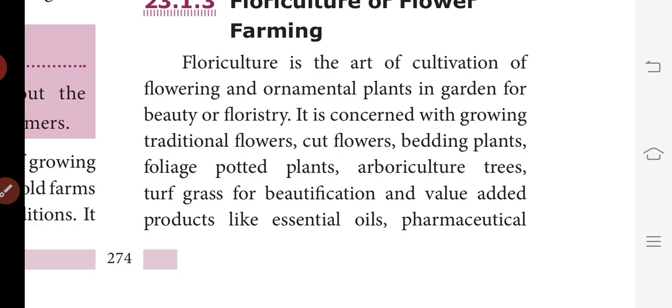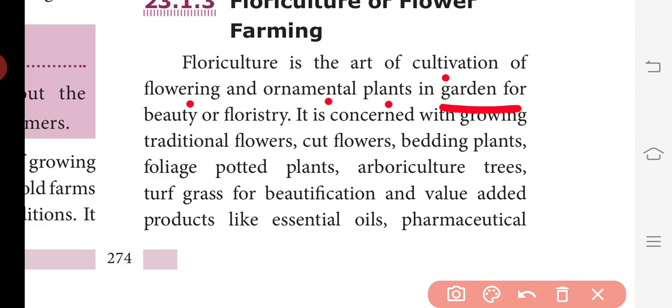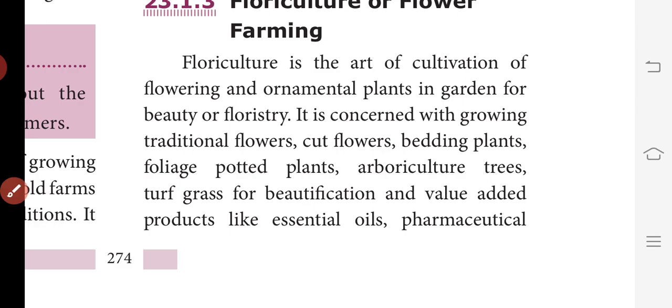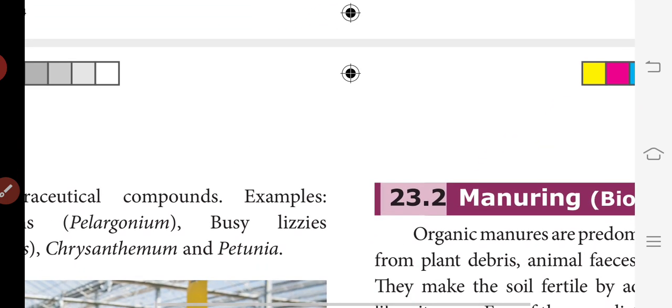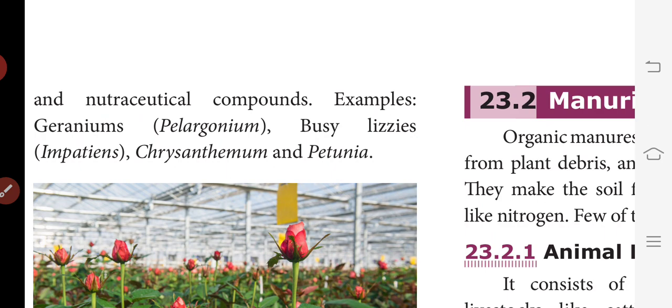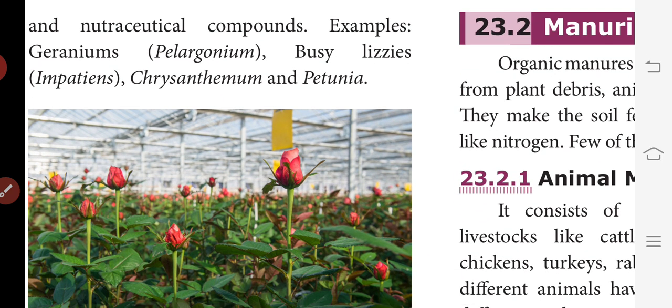It is concerned with growing traditional flowers, cut flowers, bedding plants, foliage, potted plants, arboriculture trees, and turf grass for beautification, and value added products like essential oils, pharmaceutical and nutraceutical compounds. The examples are Geranium, that is Pelargonium, Begonia, Impatiens, Chrysanthemum and Petunia.